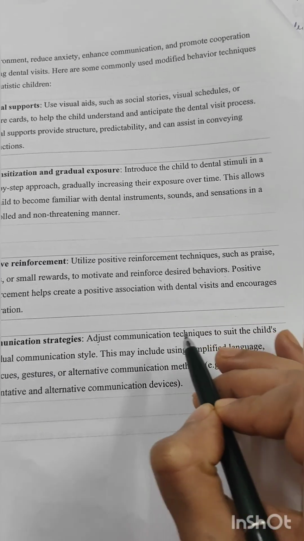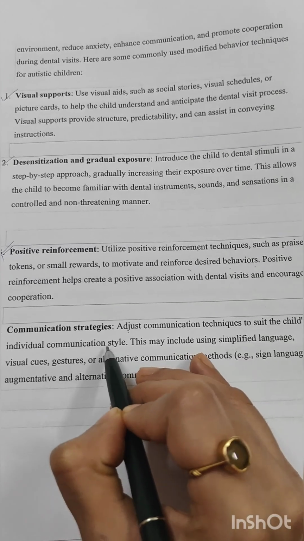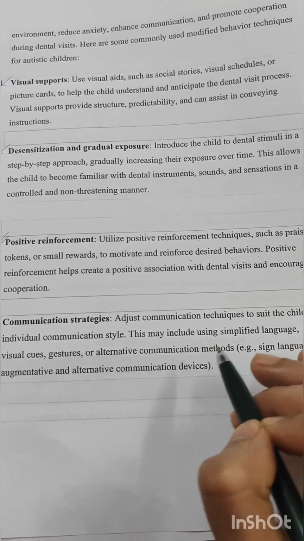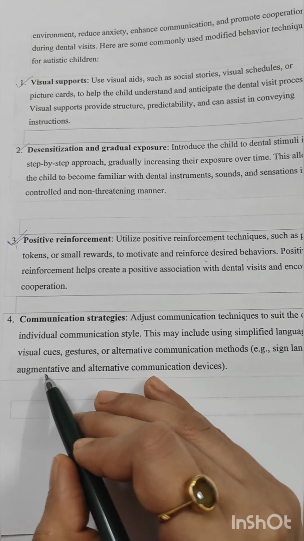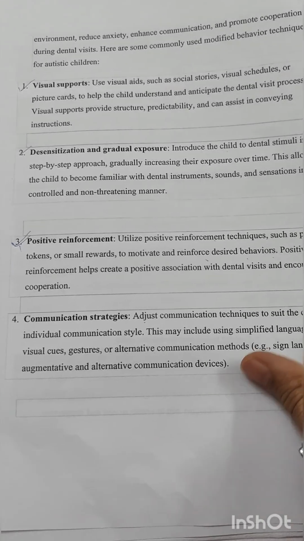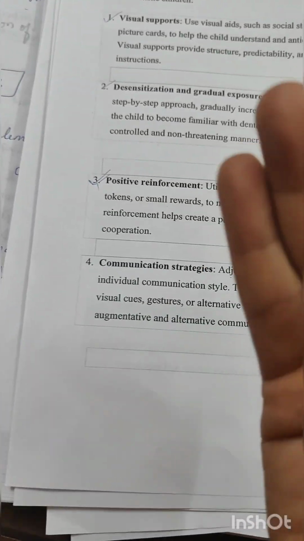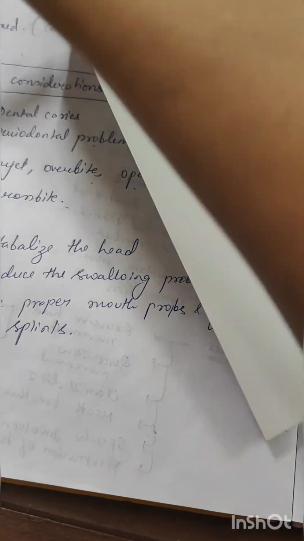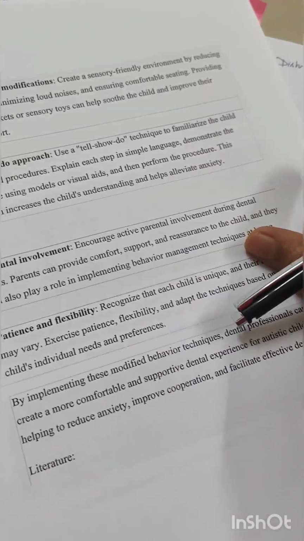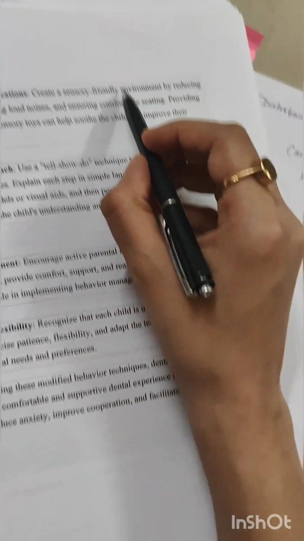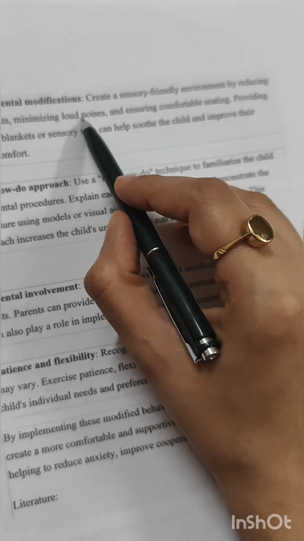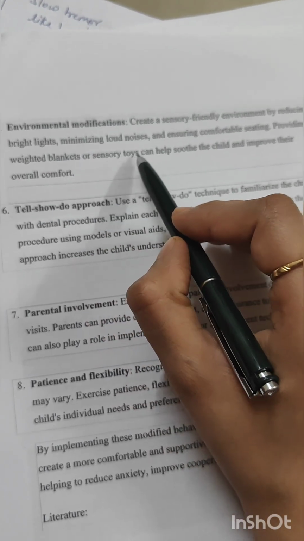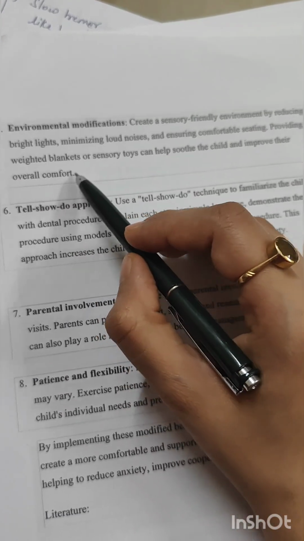Communication strategies. Adjust communication technique to suit the individual child's communication style. This may include simplified language, visual gestures, alternative communication methods such as sign language, or augmentative and alternative communication devices. Okay. Visual supports, desensitization and gradual exposure, positive reinforcement, communication strategies. Next is environmental modifications. Create a sensory friendly environment by reducing bright lights, minimizing loud noises, ensuring comfortable seating, and providing a weighted blanket or sensory toys, which can help to soothe the child and improve their overall comfort.